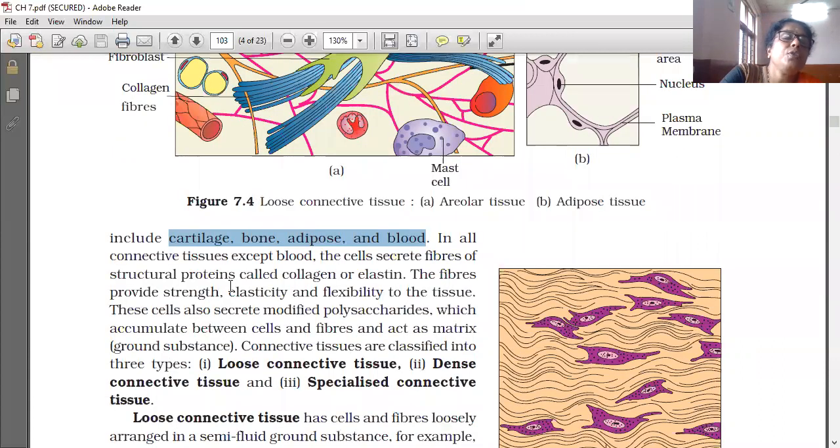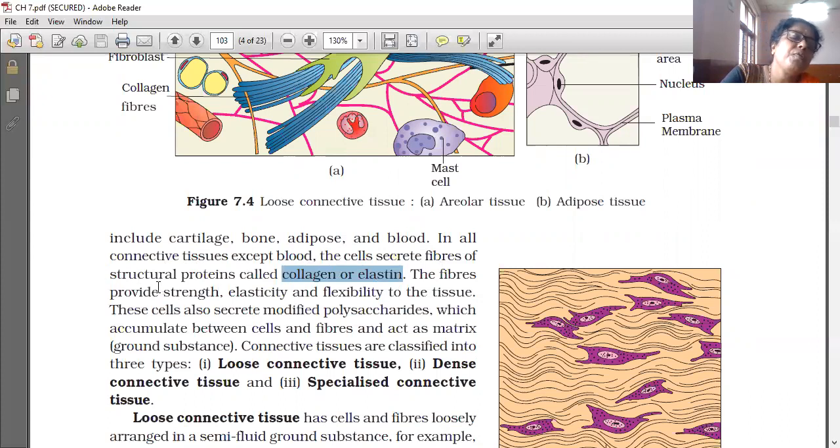In all connective tissues except blood, the cells secrete fibers of structural proteins called collagen or elastin.